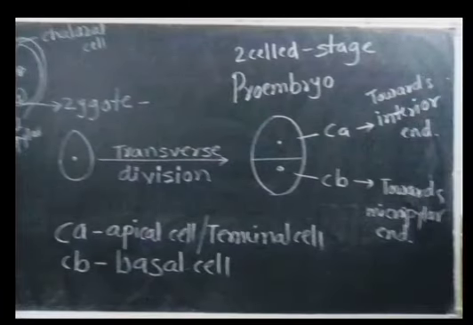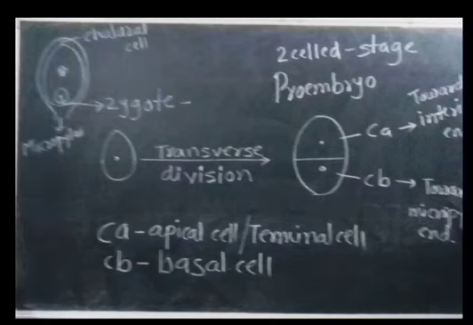Then towards the micropylar end, CB, that is the basal cell, is produced, and towards the anterior end or the chalazal end, CA, that means the apical cell or the terminal cell, is produced. And this two-celled stage is called the proembryo.